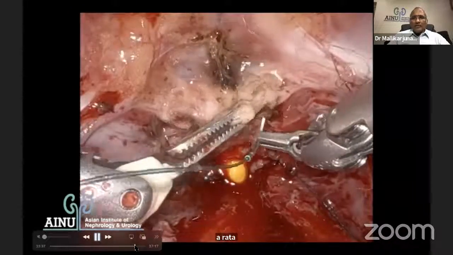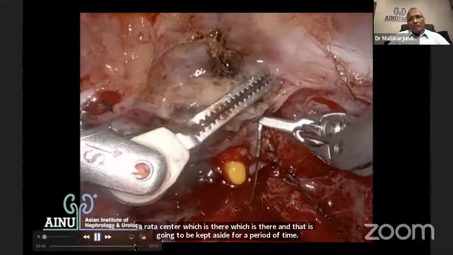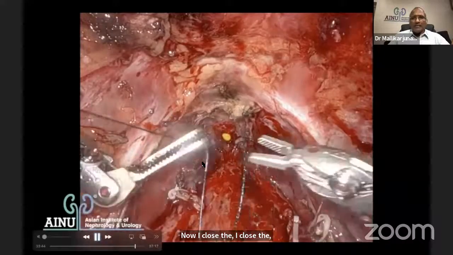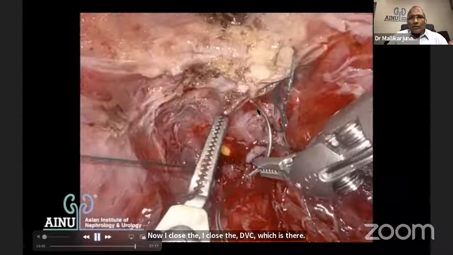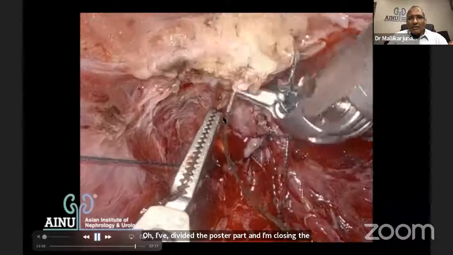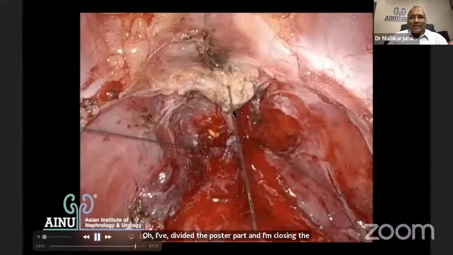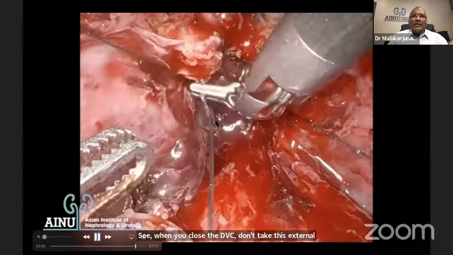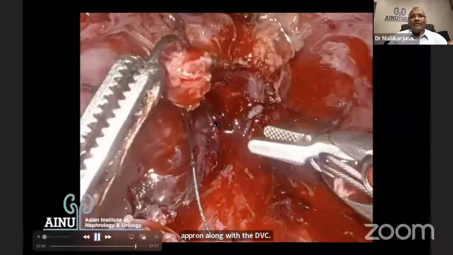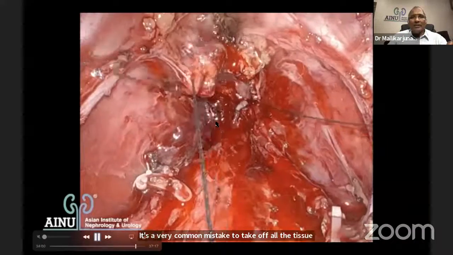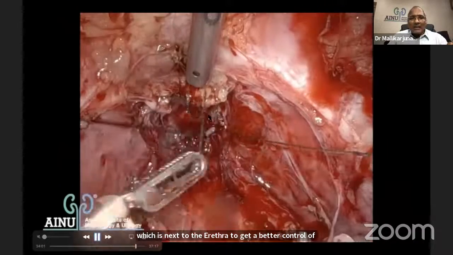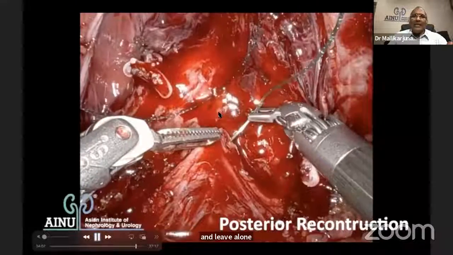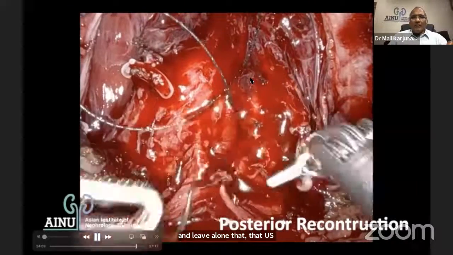Now I close the DVC which is there. I've divided the posterior part and I'm closing the DVC. See, when you close the DVC, don't take this external apron along with the DVC. It's a very common mistake to take all the tissue which is next to the urethra to get better control of veins. It is not correct. You just take that part of the DVC and leave alone that EUS apron which is there around the urethra, and leave that suture layer for further.